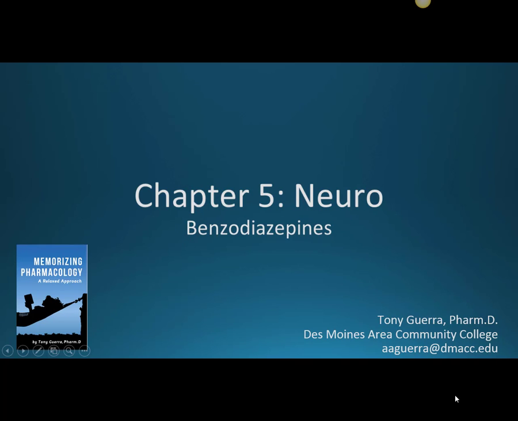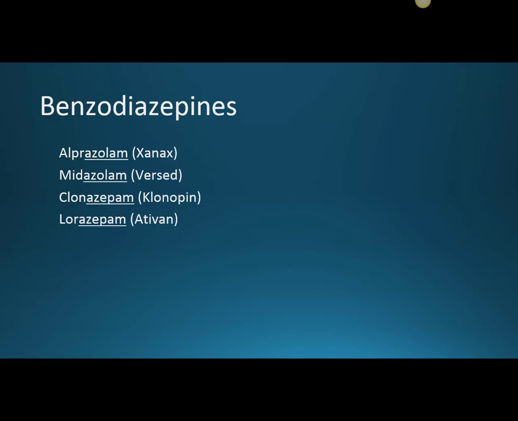This is Chapter 5 Neuro, and in this video we'll be discussing the drug class benzodiazepines. So benzodiazepines are known as sedative hypnotics. The only difference between a sedative and a hypnotic is the dosing. Drugs are sedatives at lower doses, and they are considered hypnotics at higher doses.